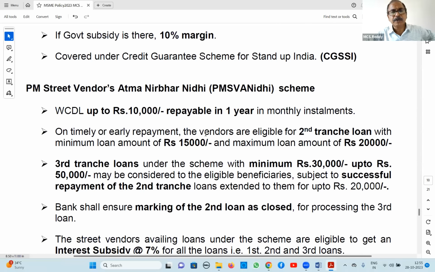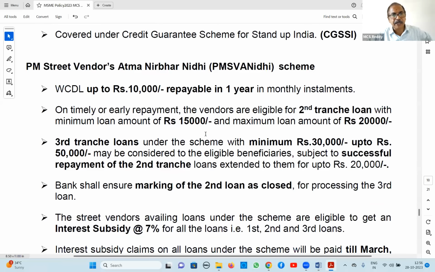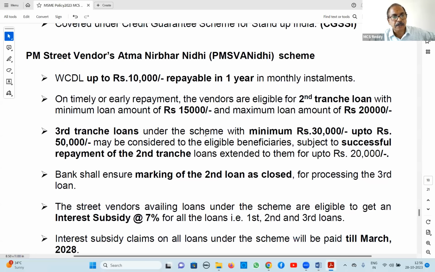Working capital demand loan up to 10,000 payable in 1 year, first tranche. Second tranche maybe 15 to 20,000. And third tranche, now they are eligible. Those who have cleared the second tranche are now eligible for up to 30,000 to 50,000 rupees. But for availing this third tranche, the second tranche loan should have been closed. Whatever they have availed up to 20,000 should have been closed. Then only they can avail this third tranche.